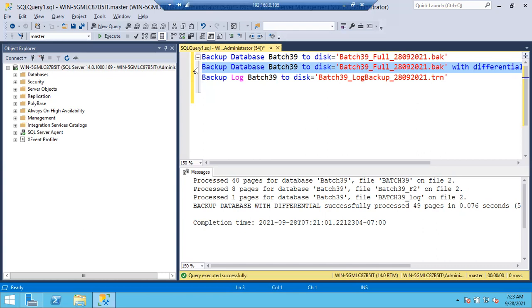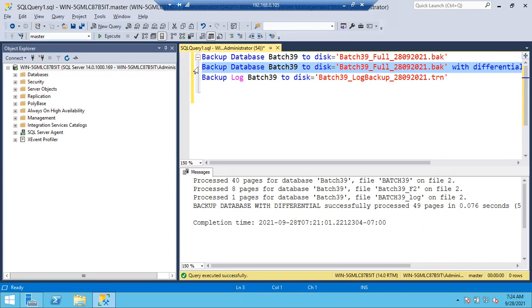These are the different scenarios where your log file won't be truncated automatically. So you have to check the reason, truncate it manually, then shrink the log file, and only then will it release the space for a full recovery model database. That is not an automatic process. It's a manual process.